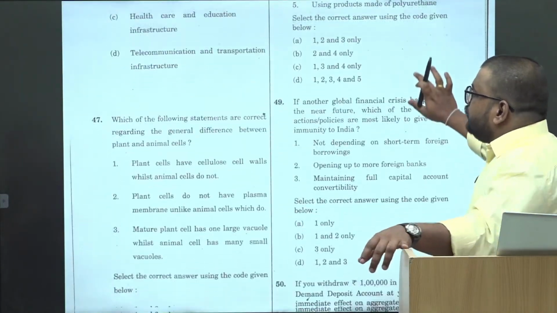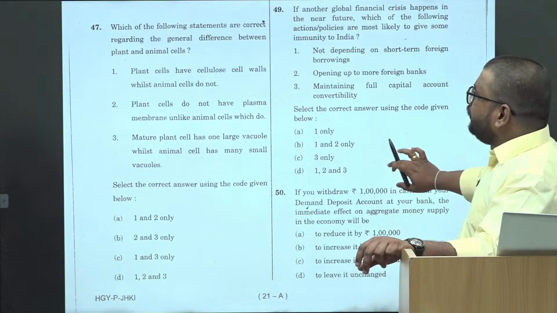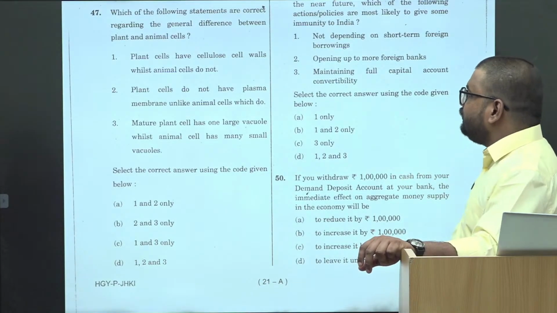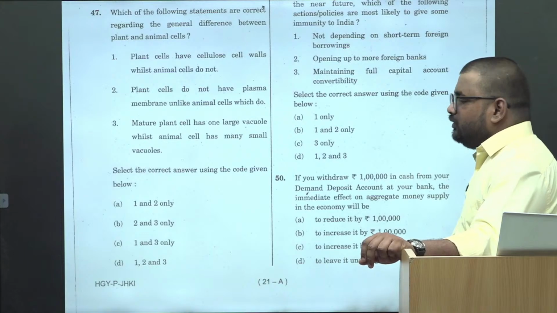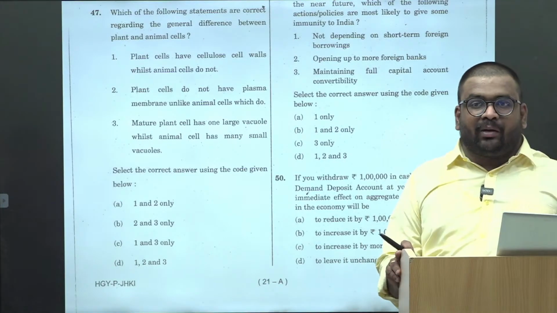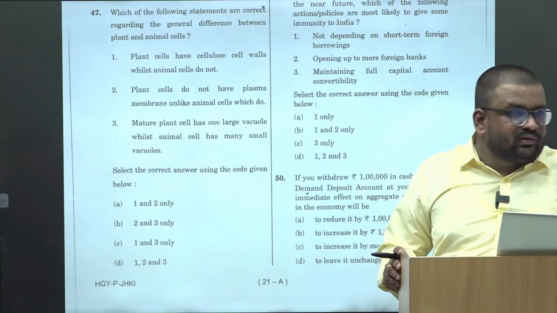Then, which of the following statements are correct regarding the difference between plant and animal cells? Normally our elimination technique is that wherever we have a comparison, we consider that as wrong.